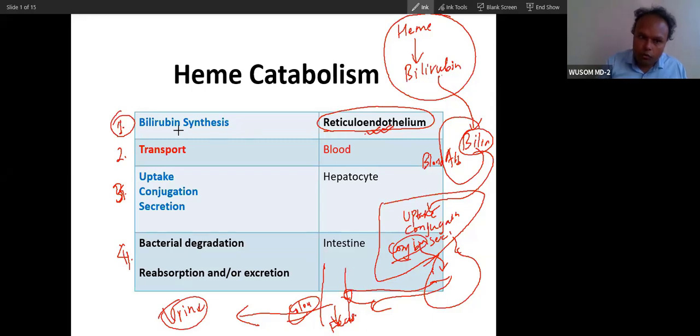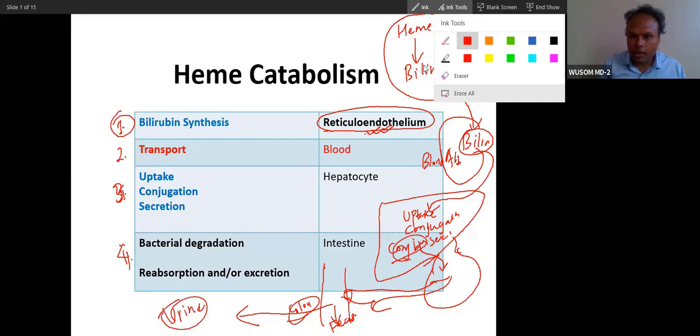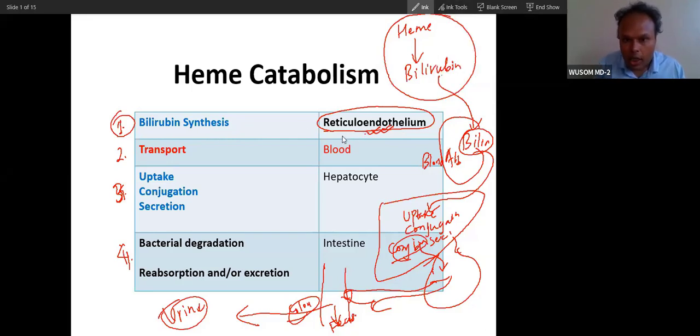So you can see these 4 stages. Did you understand these 4? The first stage happens inside the reticuloendothelium of 3 tissues. First is the spleen, where it predominantly happens. Second are the liver and bone marrow, because in bone marrow there is heme synthesis and synthesis of RBC. Wherever synthesis happens, there has to be degradation, because not all cells mature. Some cells die, and a cell with hemoglobin dies, and that hemoglobin has to be converted into bilirubin.